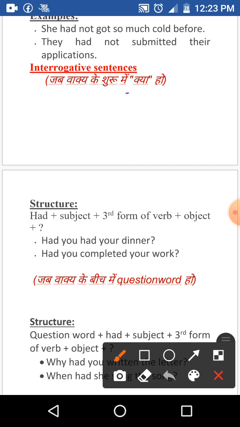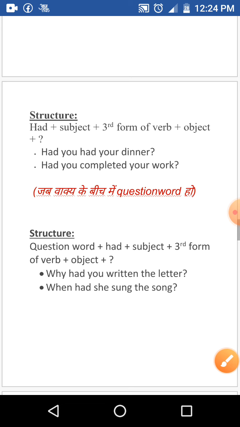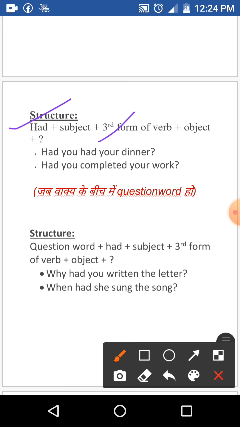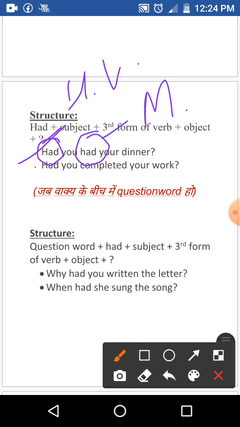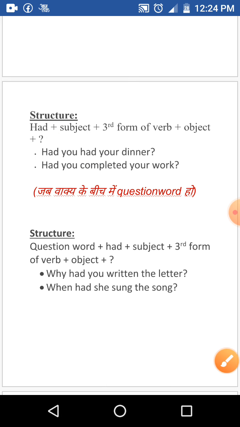So if in Hindi any sentence starts with kya, then we start this sentence with the helping verb, and the helping verb of this tense is had. So its structure is had plus subject plus third form of verb, object, and in the last question mark. See the example. Had you had your dinner? Don't be confused: this is the helping verb and this is the main verb. Next is, had you completed your work?